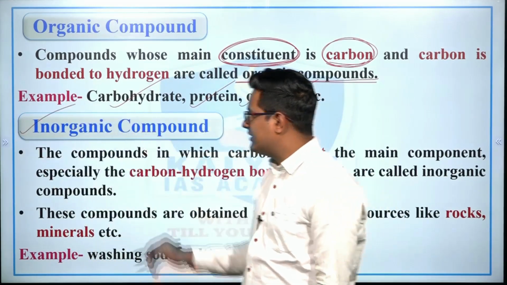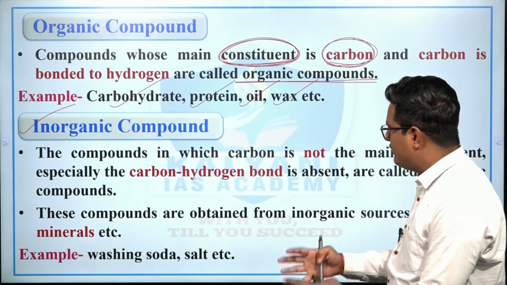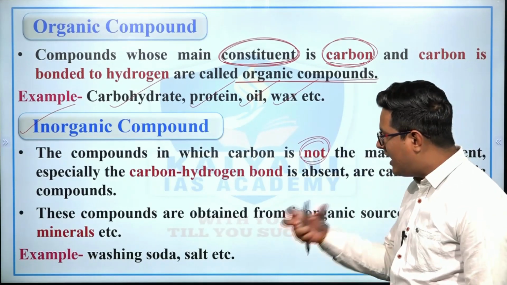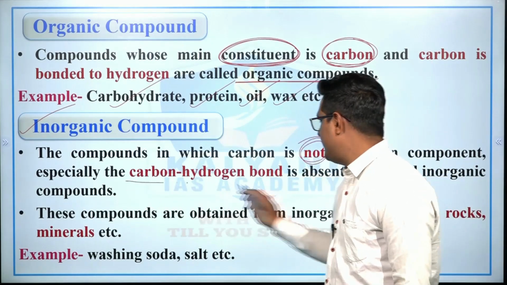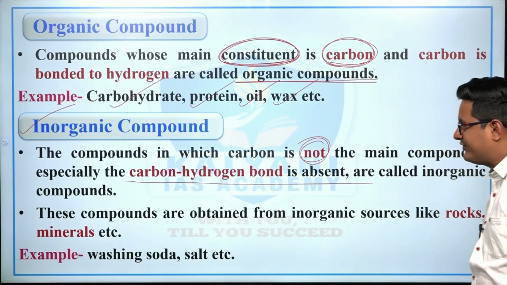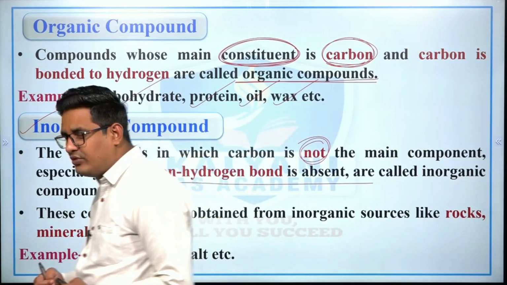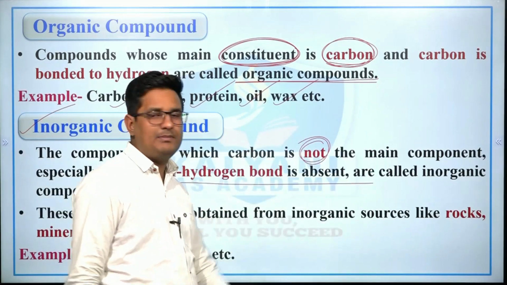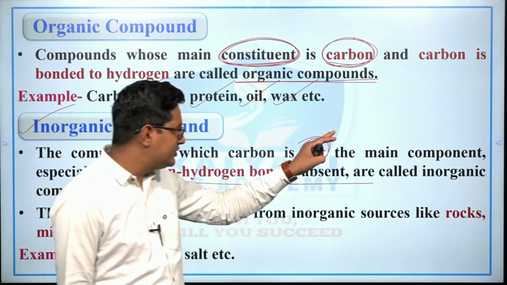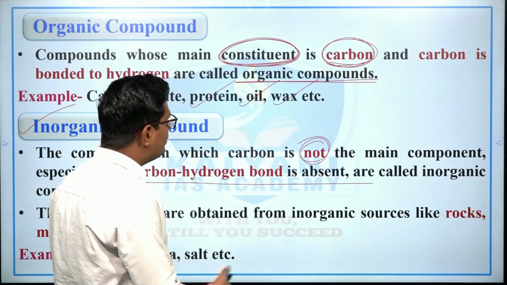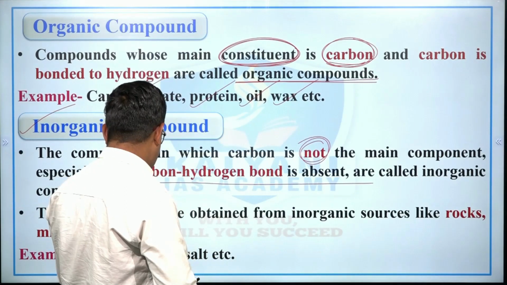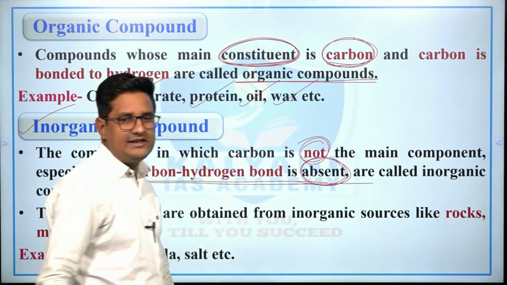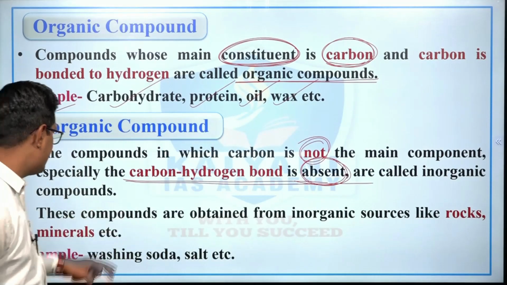Now inorganic compound, right? So those compounds in which carbon is not the main constituent, and carbon hydrogen bond is also absent, are known as inorganic compounds.